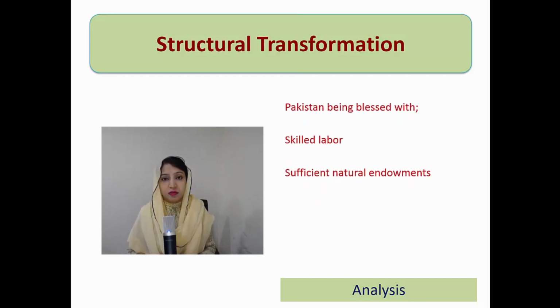Pakistan at the time of independence was bestowed with immense natural resources and skilled labor, human resources. Pakistan was blessed with these resources. Having these resources, Pakistan could have grown much more, with a reasonable growth rate as well. But we saw in detail that Pakistan has seen bottlenecks and different kinds of economic issues in different sectors. That might be the reason we still lag behind other nations of the world, especially nations of the region. Although 7 decades is a fairly long time for an economy to transform and develop, unfortunately, Pakistan lags behind other nations of the world, especially of the region, having the same story of development and growth.